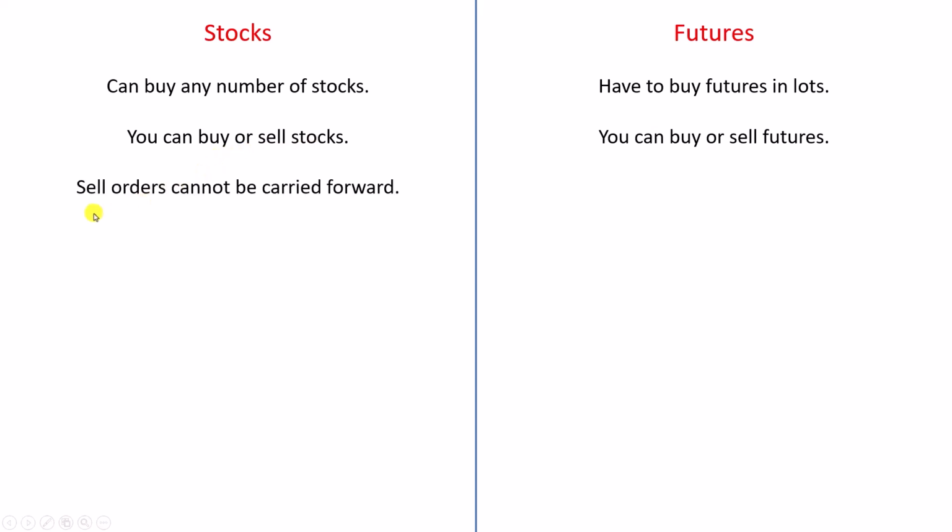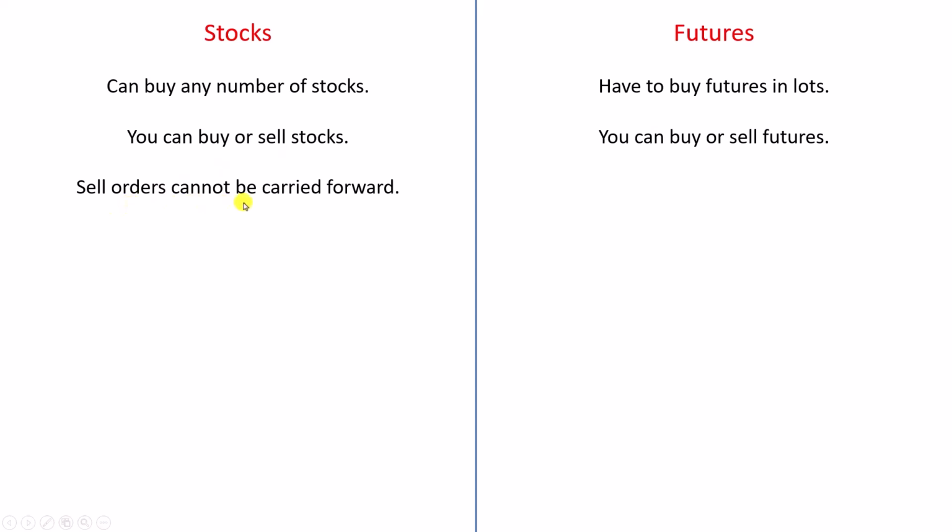Next, sell orders cannot be carried forward, meaning if you sell stocks without owning them... you know that you can sell stocks without owning them, correct? So there are two types of sells. One is that you buy the stocks and then you sell the stocks. When you buy it, you have it, and you sell whatever you have. That is one type of sell. Another type of sell is you sell the stocks that you do not have.